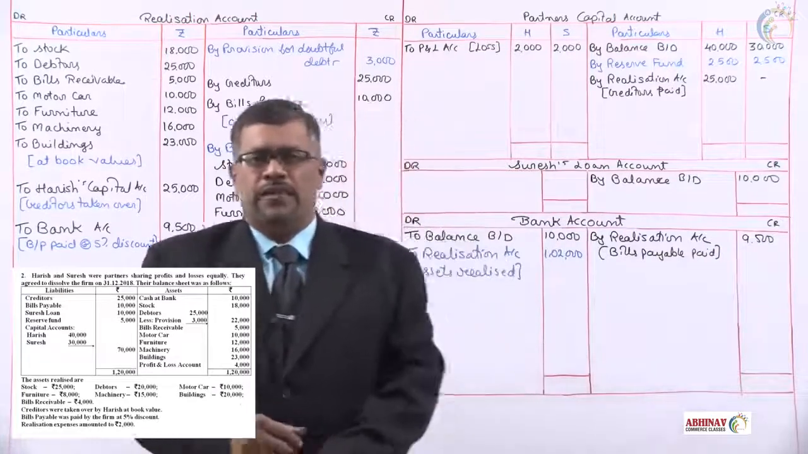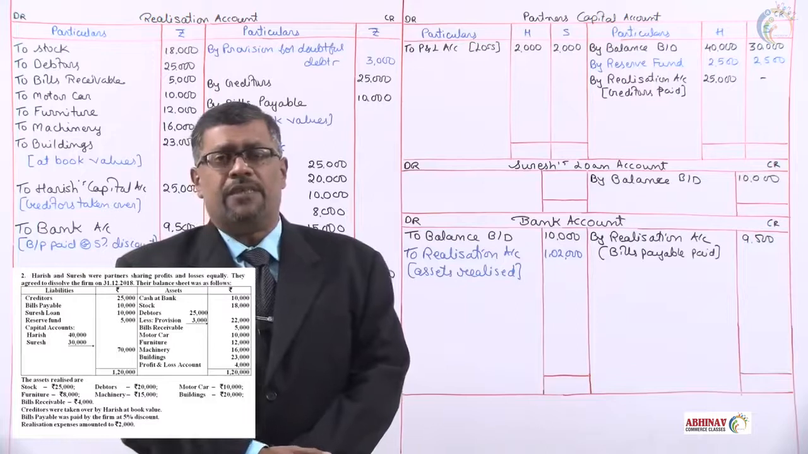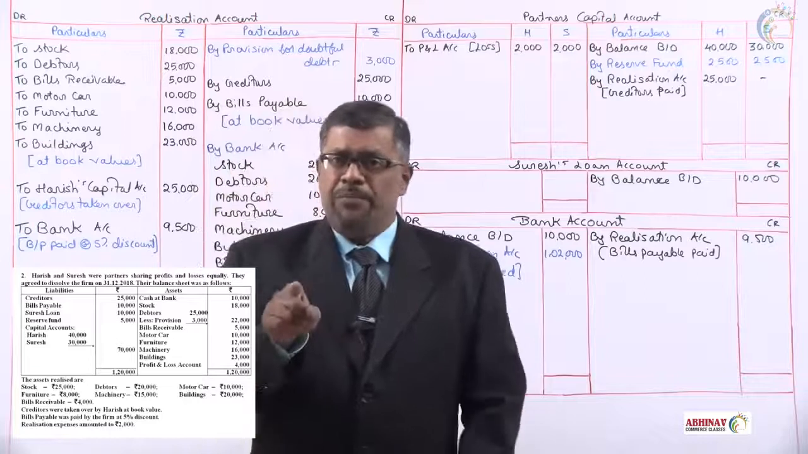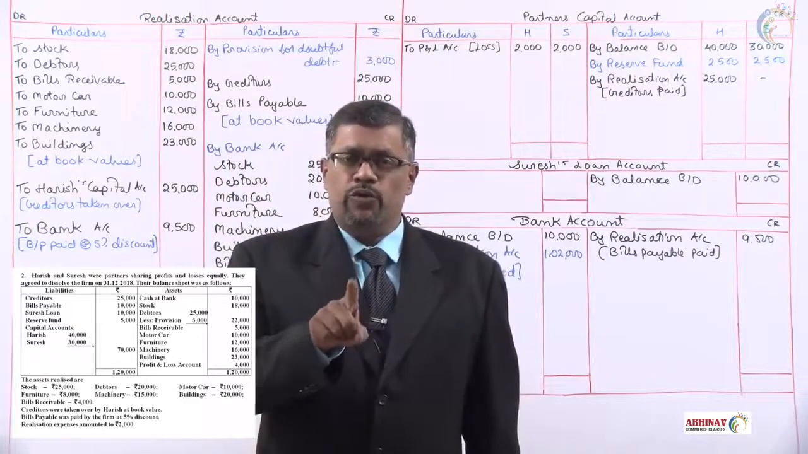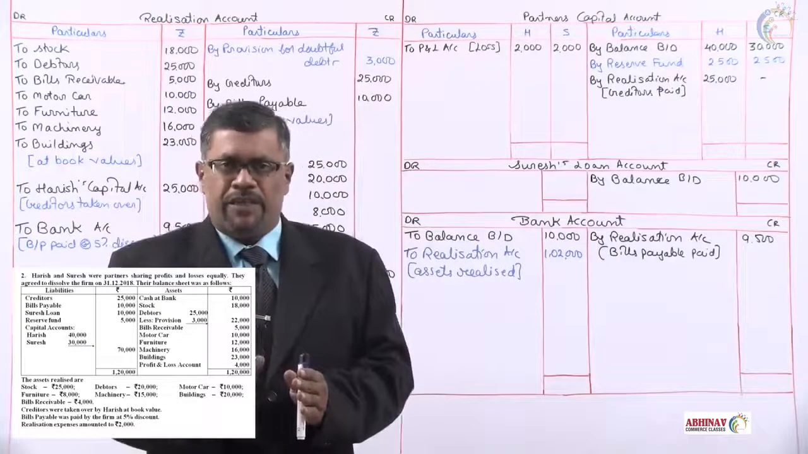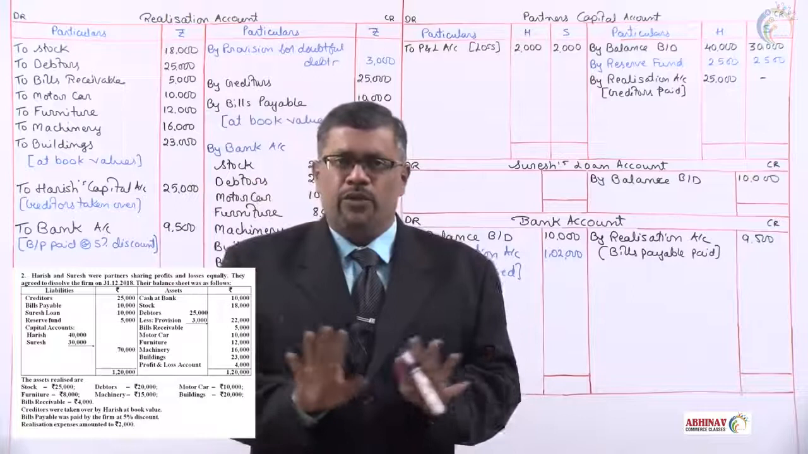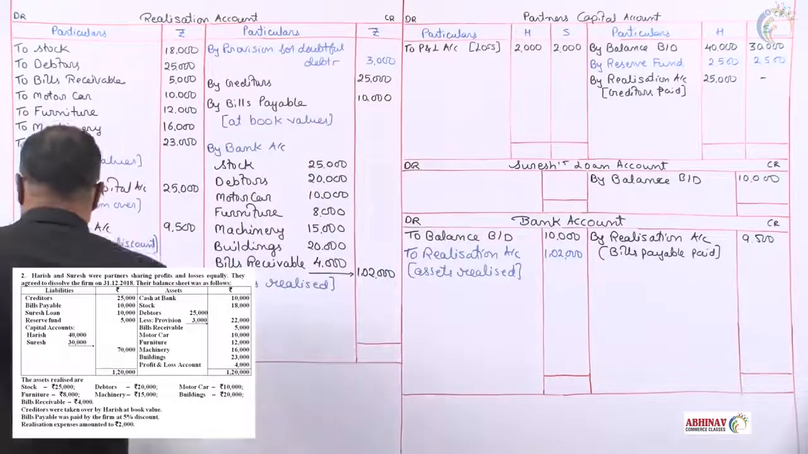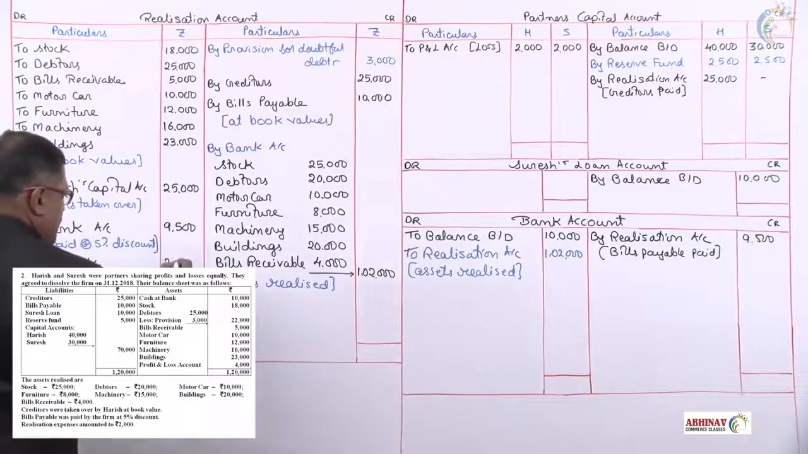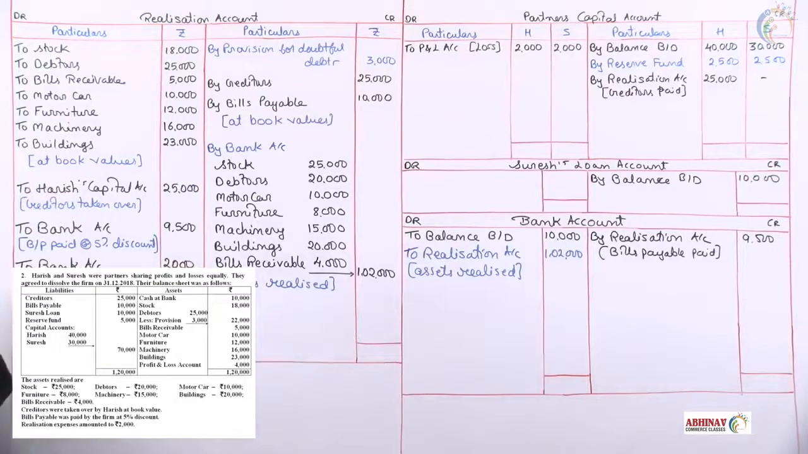One more transaction. Realization expenses amounted to rupees 2,000. Is it mentioned paid by Harish or Suresh? Who should pay then? Firm should pay. What is the entry? Firm has paid the expenses, so realization account debit to bank. Realization account debit side, we'll take it as 2. Bank account. The amount of expenses is 2,000. Into bracket will specify as realization expenses paid.